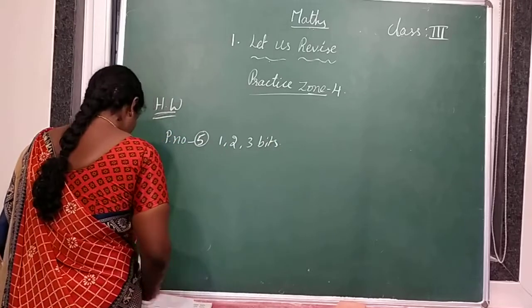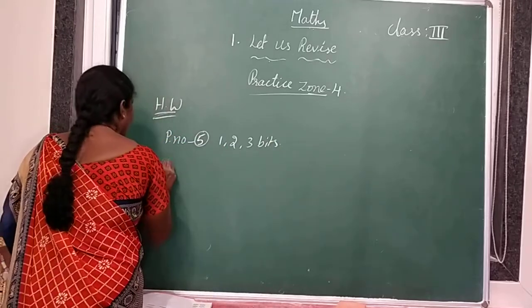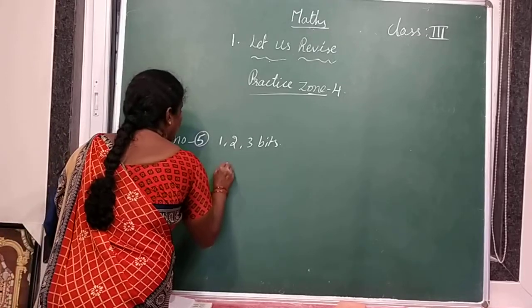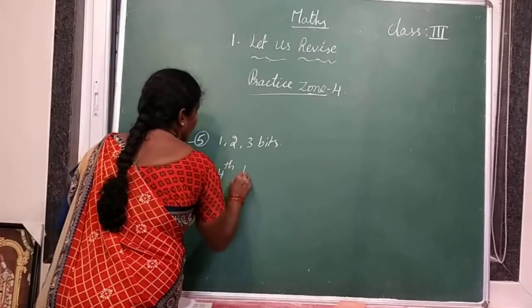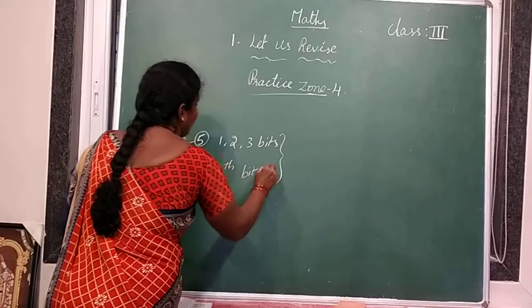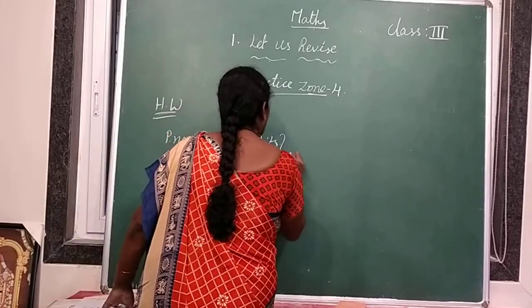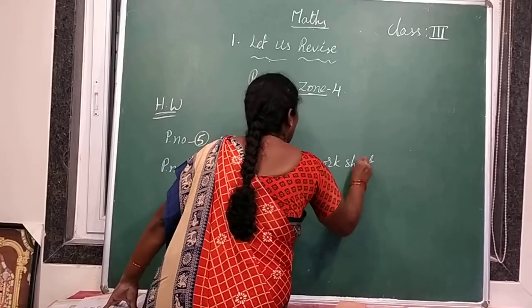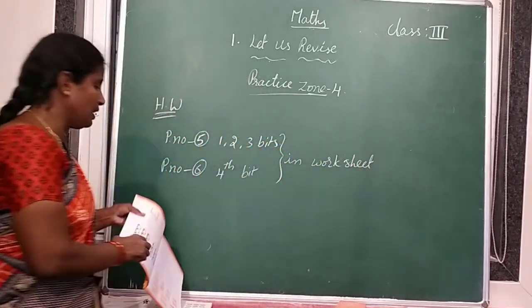And next page number 6, fourth bit. In worksheet. So this is your homework. Very simple. Everybody has to do your homework.